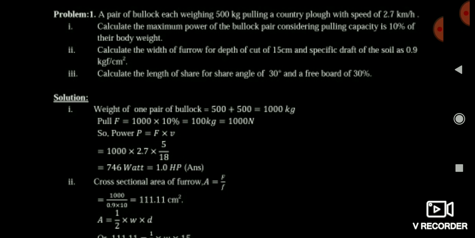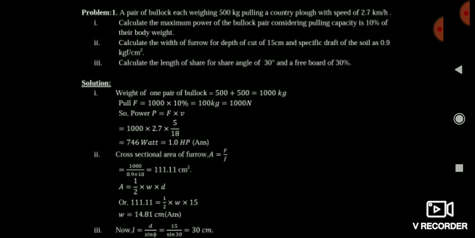And friends, after this the speed is given, that is 2.7 km/h. Friends, this speed is given in km/h. So I think all of you have studied the conversion of km/h into meter/s, that is to multiply with 5/18, means 5/18 से हम km/h को मल्टीप्लाई करेंगे तो हमारा मीटर/सेकंड में कन्वर्ट हो जाता है. एंड इन द रिवर्स केस, व्हेन वी मल्टीप्लाई विथ 18/5, then we can get from meter/s to km/h. मीन्स इसका रिवर्स भी होता है.